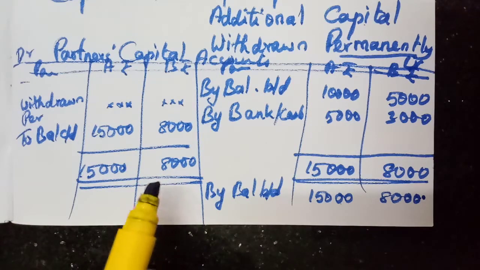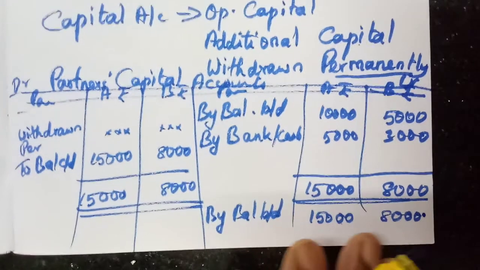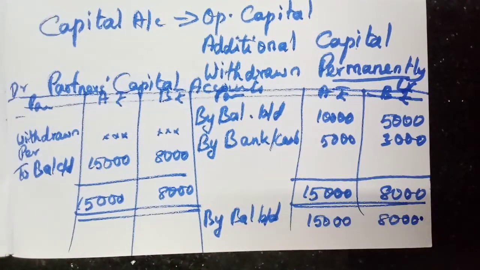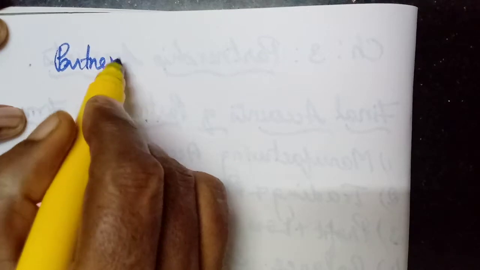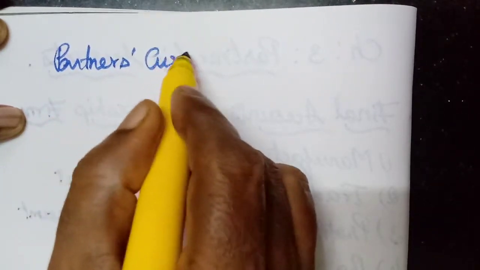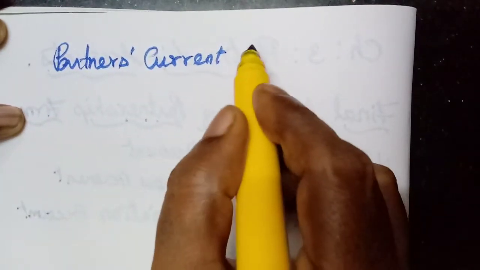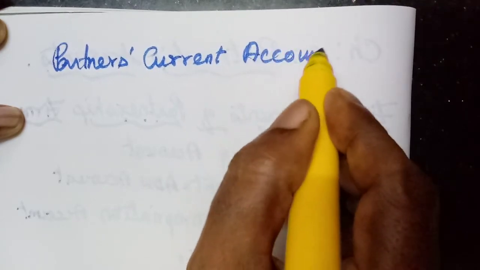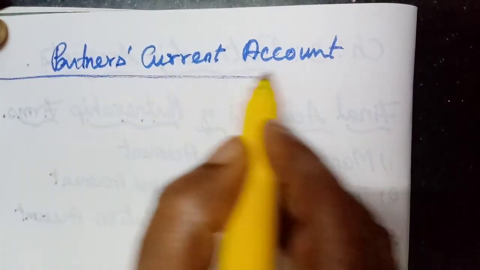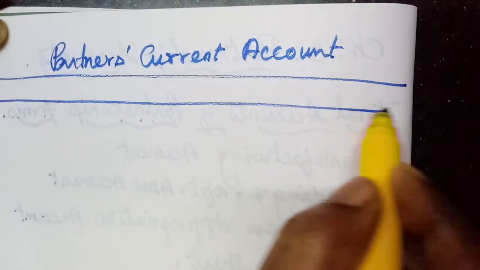Now we will see the current account. What all the items will be entered in the current account. Partners current accounts. Same, you have to use both the pages.